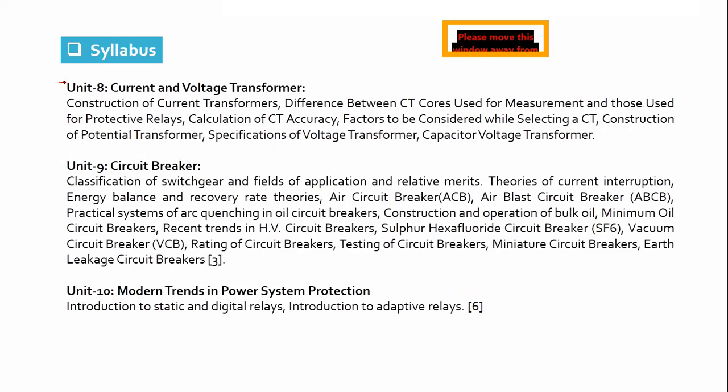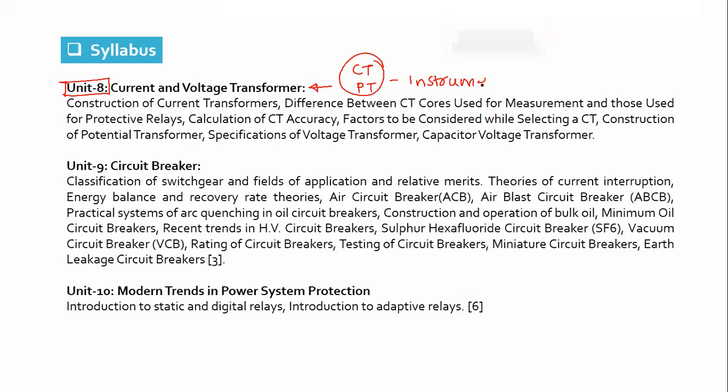Then this unit is about the transducers. It is called CT and PT, current transformer and potential transformer. Why we use CT and PT will be discussed. These are called instrument transformers. These devices are used to give input to the relays, and that is why their operation and design is very important to understand, because as a protection engineer, CT and PT are also part of a protective scheme.